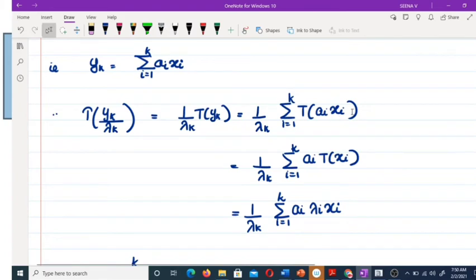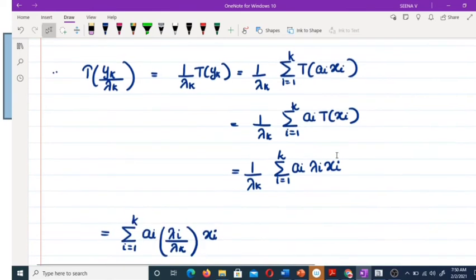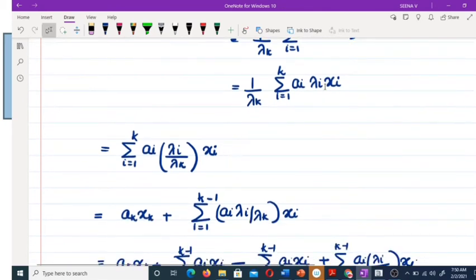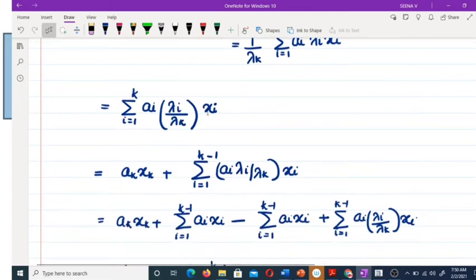T of (a_i x_i) and 1 by lambda_k, sum over i from 1 to k, a_i T x_i, where T x_i is the same as lambda_i x_i. And this is equal to, you can take lambda_k inside because lambda_k is a constant, sum over i from 1 to k of a_i lambda_i by lambda_k x_i. And when i becomes k, lambda_k by lambda_k is 1, and this term becomes a_k x_k.